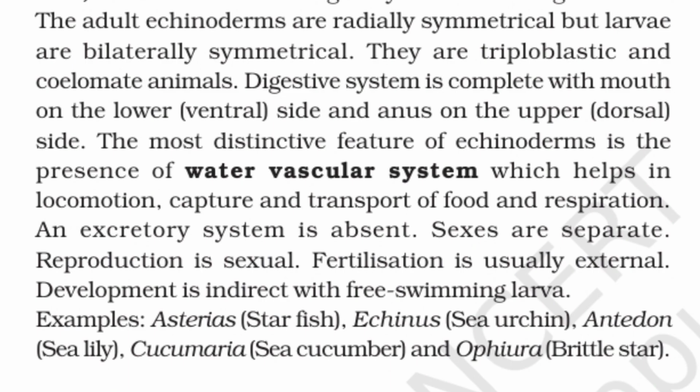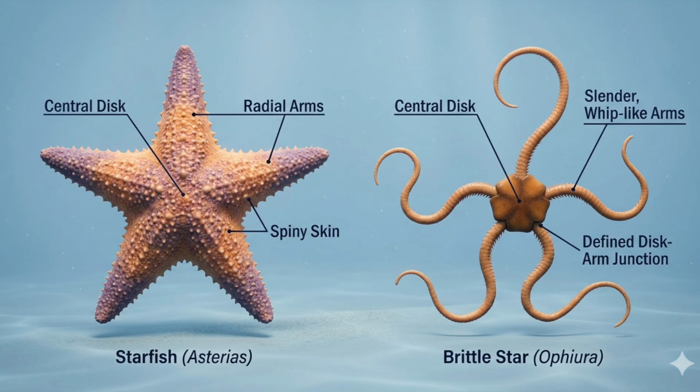The most distinctive feature of echinoderms is the presence of water vascular system, which helps in locomotion, capture and transport of food, and respiration. An excretory system is absent. Sexes are separate. Reproduction is sexual. Fertilization is usually external. Development is indirect with free-swimming larvae. Examples: Asterias starfish, Echinus sea urchin, Antedon sea lily, Cucumaria sea cucumber, and Ophiura brittle star.